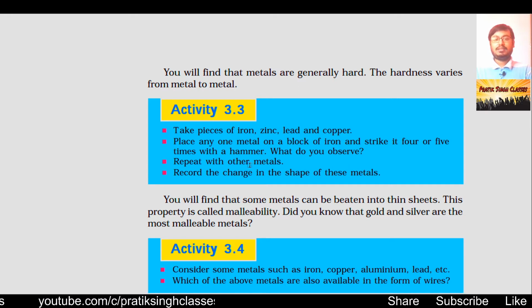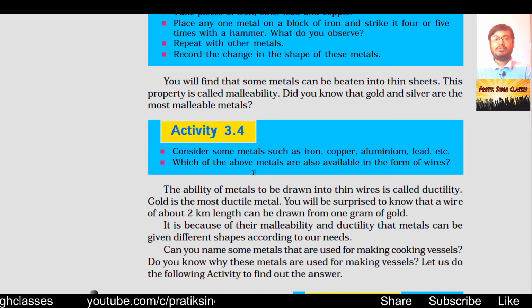Repeat this with other metals also. Record the change in the shape of these metals. The shape of these metals will change. The one which is very hard will change very little, and the one which is soft will change the most. You will find that some metals can be beaten into thin sheets. Thin sheets means we can make plates of it. This property is called malleability of the elements, or simply malleability.